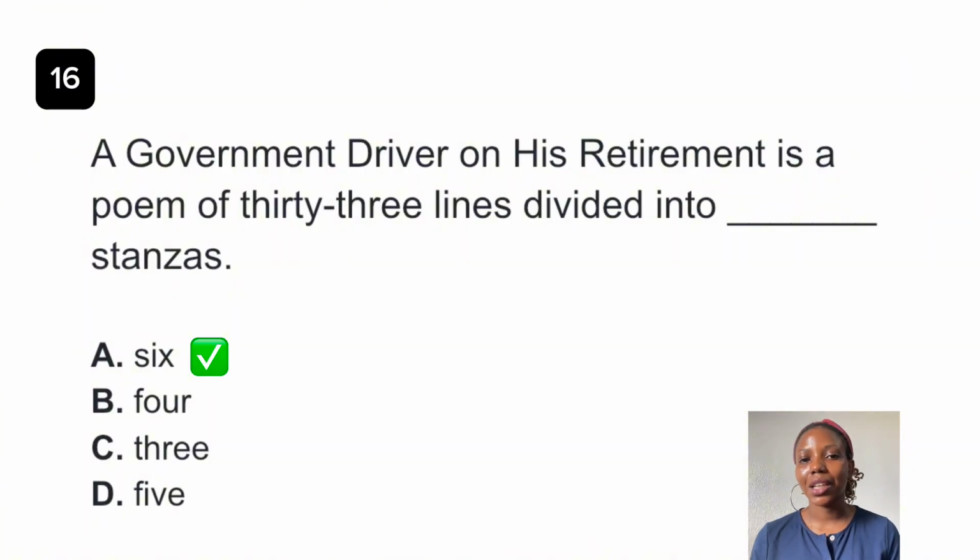The lengths or the lines in each of the stanzas are different. The number of lines in stanza 1, for example, is different from the number of lines in stanza 2. So it's difficult to determine how many stanzas it has, okay? But note that it has 6 stanzas, okay? So option A is the final answer to this question.